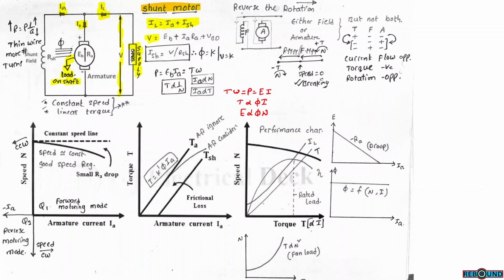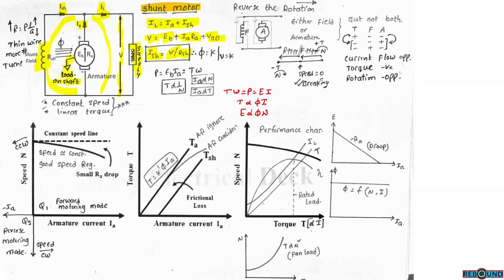The total supply voltage will be back EMF of the motor plus brush voltage drop and armature voltage drop. The same supply voltage is applied across the shunt field winding also. So shunt field current directly can be taken as supply voltage divided by shunt field resistance.